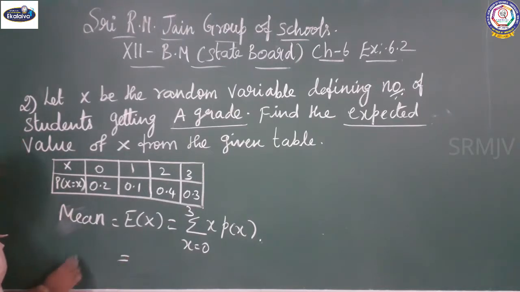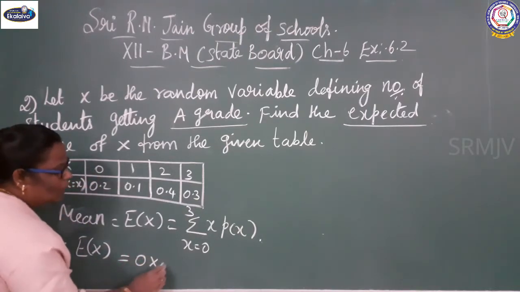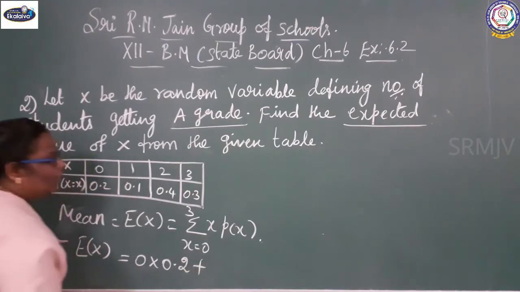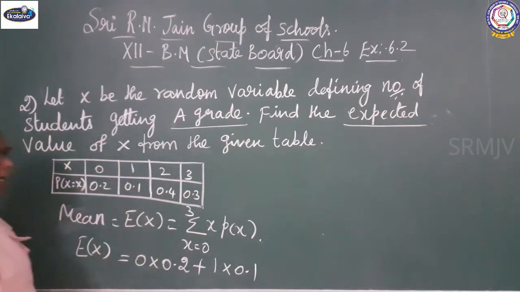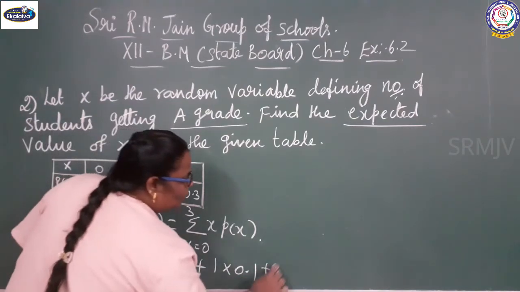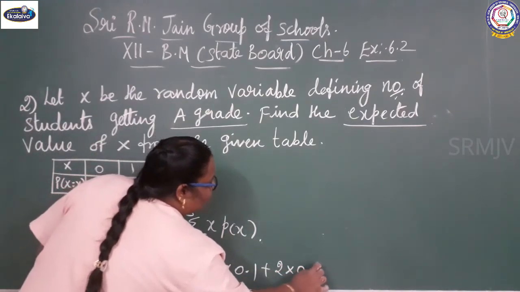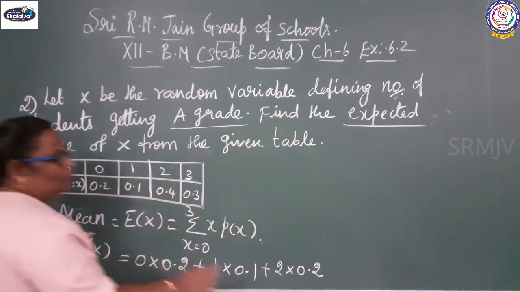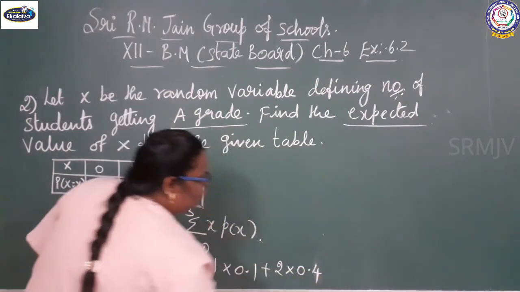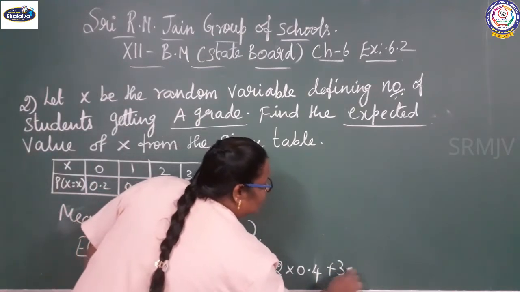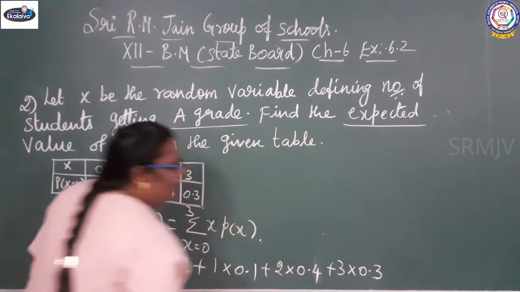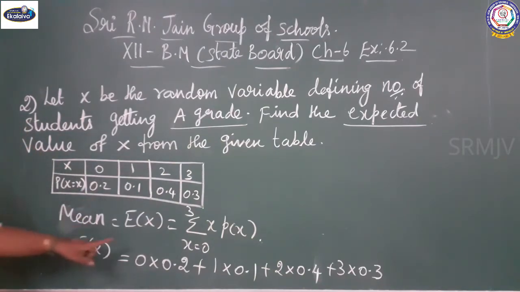So expectation of x equal to 0 into 0.2 plus 1 into 0.1 plus 2 into 0.4 plus 3 into 0.3. That is x p of x.